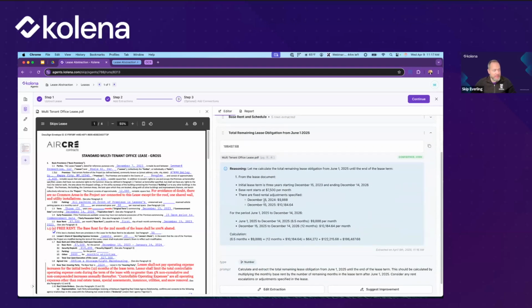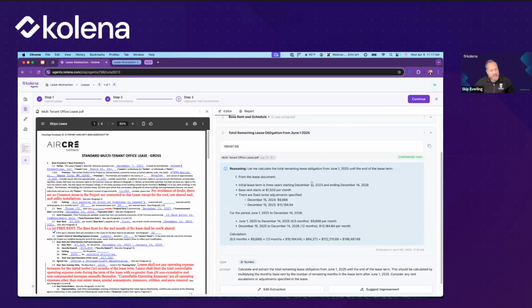We can see we've got a result here already, and this reasoning here provides us exactly with the work that it did. So it's showing us the work. We can see that it understood each of those different rent changes and has actually understood how to create that calculation, and we're seeing the actual math, and we can see exactly how it got to this total.